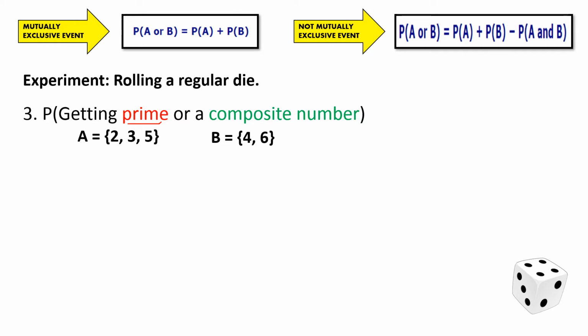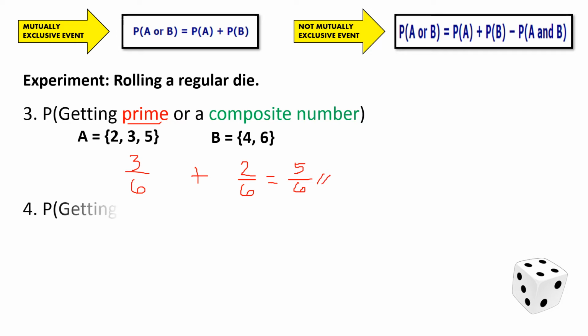So therefore, the first event, getting a prime number, is 3 over 6, while the second event, getting a composite number, is 2 over 6. Looking at the elements that we do have from our set, nothing is the same. They are not sharing any element. Therefore, number 3 is also under mutually exclusive events. So no subtracting value. So we now add this 2. So 3 plus 2, that gives us 5 over 6, since we are dealing with similar fractions. So we can further simplify this. So this will serve as our final answer.